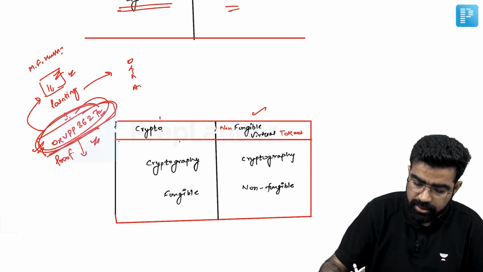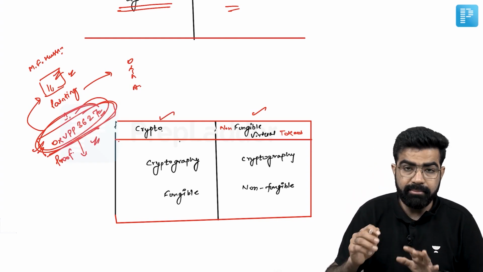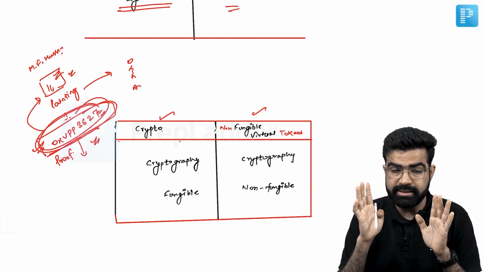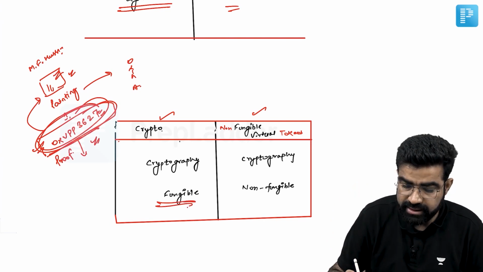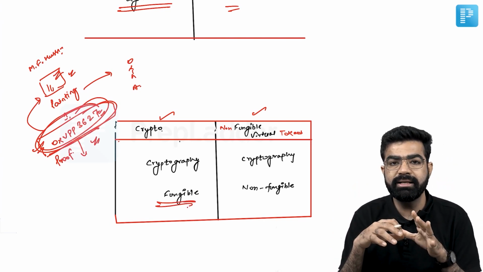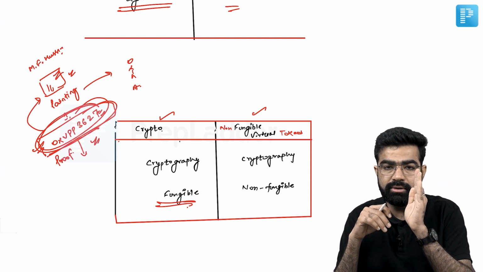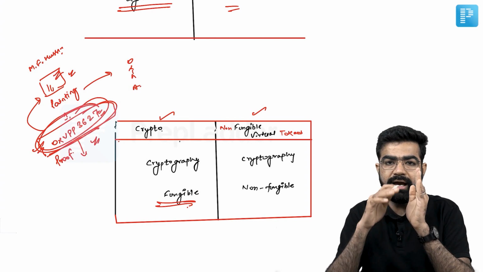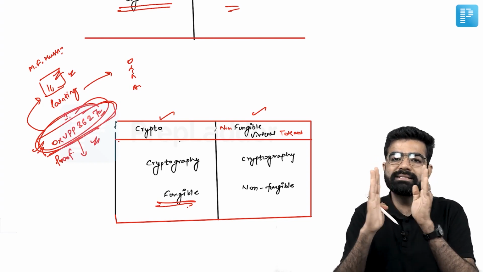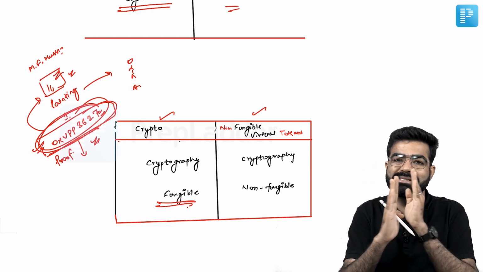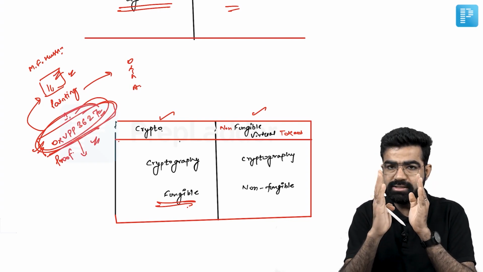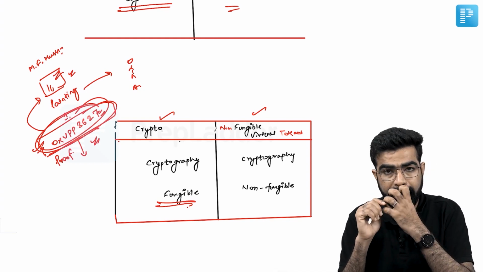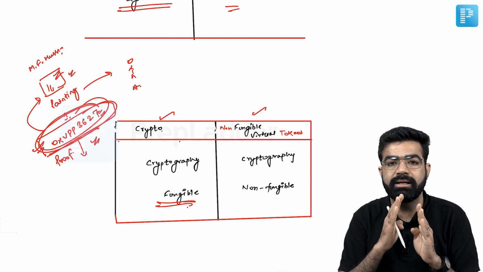If we talk about these tokens and cryptocurrency, remember both work on the principle of cryptography. Now what is the difference? The difference is that cryptocurrencies are fungible in nature. Fungible means if you have one coin of a particular cryptocurrency, let's say one Bitcoin, and you have another Bitcoin, they can be replaced easily because they hold the same amount of value. This coin 1 of Bitcoin would be equal to another coin of the same Bitcoin. So this is fungibility.